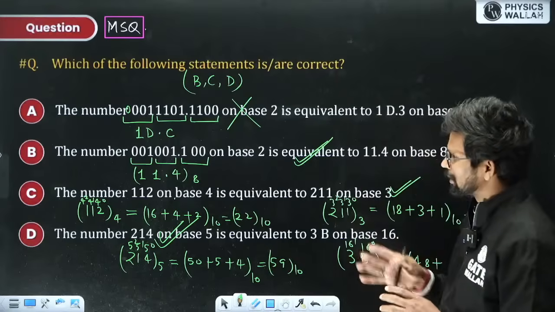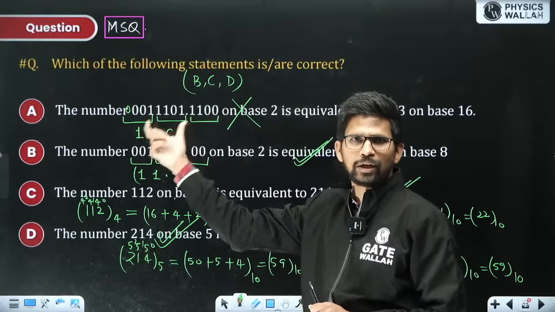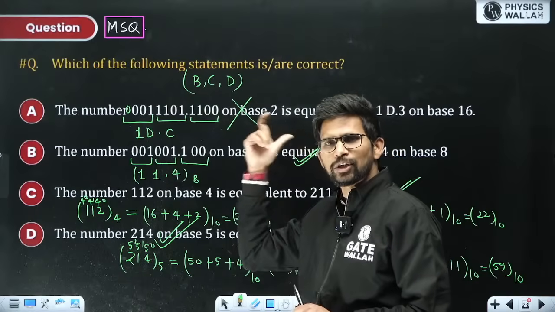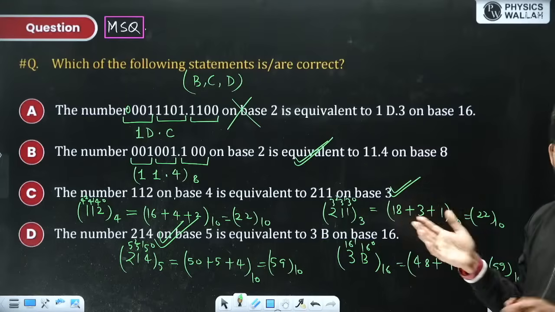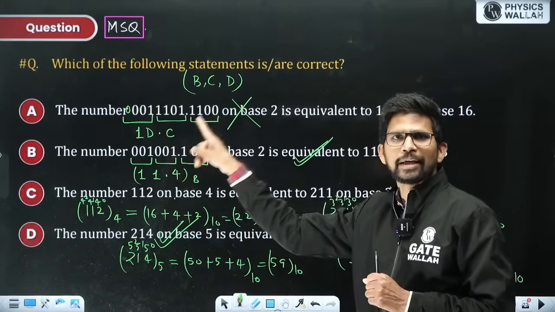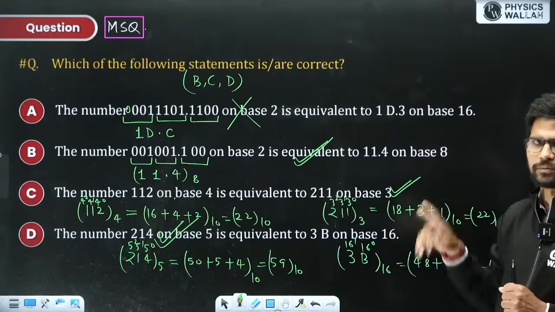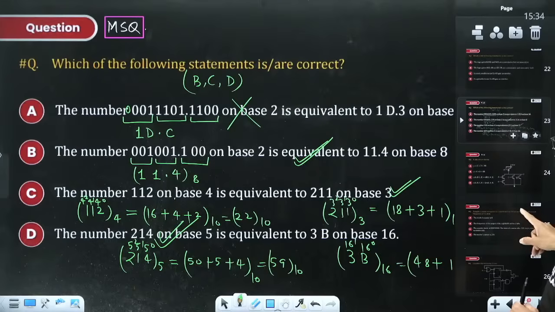So this grouping is only possible in case of binary to hexadecimal, grouping of 4 bits, and in case of binary to octal conversion, grouping of 3 bits. When you are converting binary into base 7, there is not a grouping method. You need to convert this into equivalent decimal number system and then decimal back to base 7. Okay. So this grouping is only possible in case of binary to hexadecimal and binary to octal.